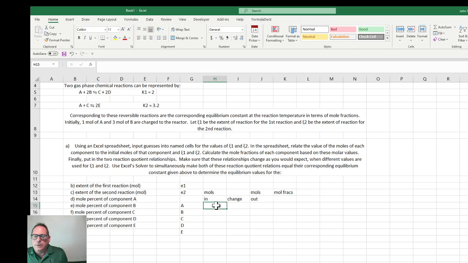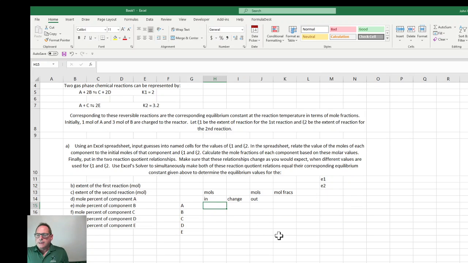We'll put in the initial values here, and I'll need even more room, so let's just move these E's over here. That gets them out of the way.